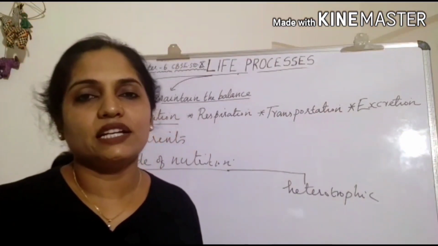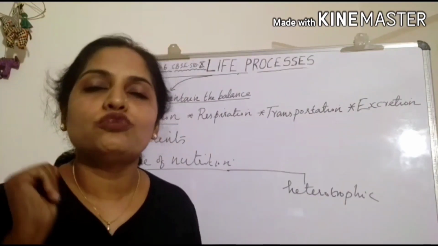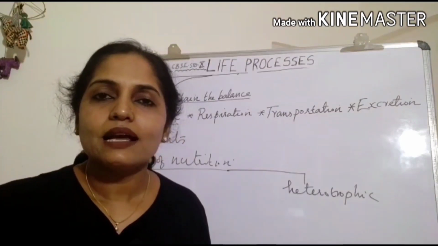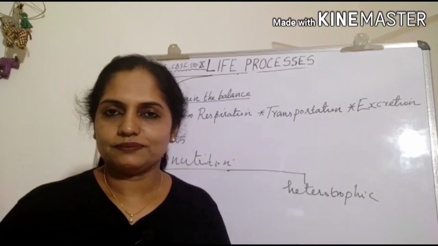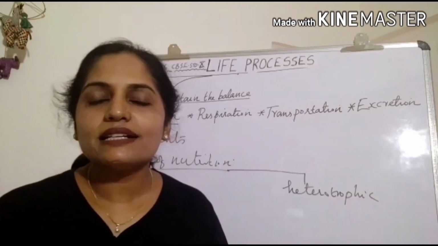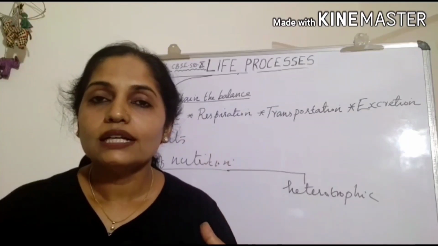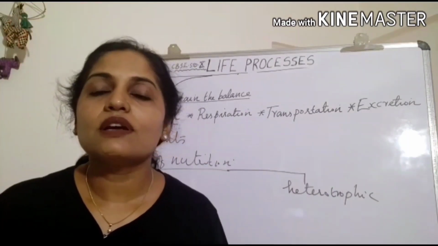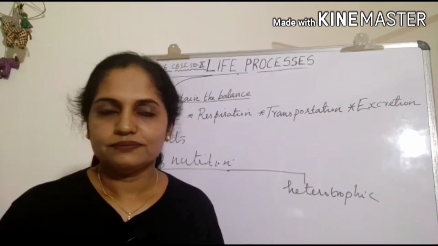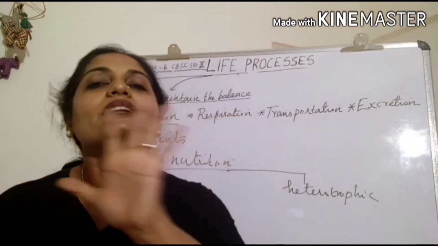Here, how can we define autotrophic mode of nutrition? It is a type of nutrition in which a living organism prepares their own food with the help of inorganic materials present in their surrounding. Then, in the case of heterotrophic mode of nutrition, it's a type of nutrition in which they are unable to prepare their own food. They depend on other organisms for their nourishment, for their food. So, autotrophs are the organisms that can prepare their own food.